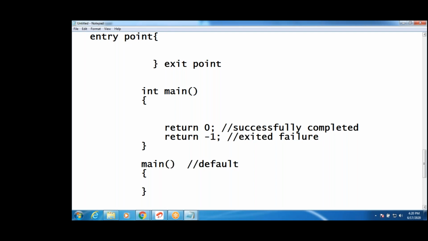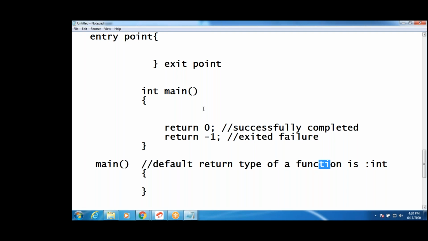If you did not mention anything, the default return type of a function is int. Clear? I will show you also. See, guys, if you did not write it, it is int only.